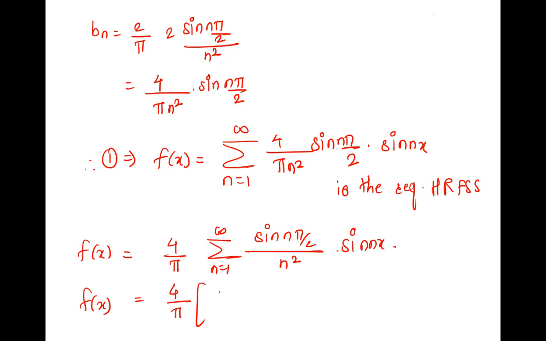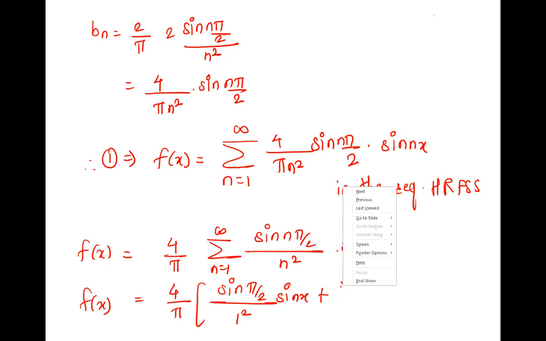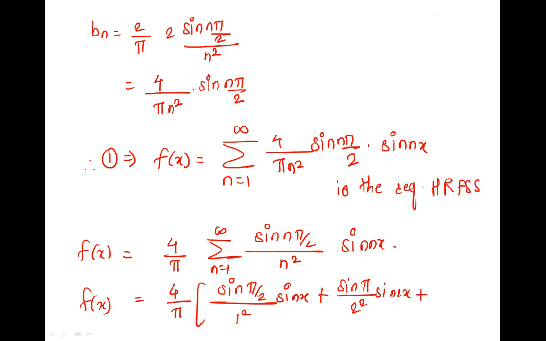Sine pi by 2 upon 1 square into sine 1x. What is next? For 2, sine 2 pi by 2 upon 2 square into sine 2x. Correct. Plus, what is the next term? Sine 3 pi by 2 upon 3 square into sine 3x. Correct.